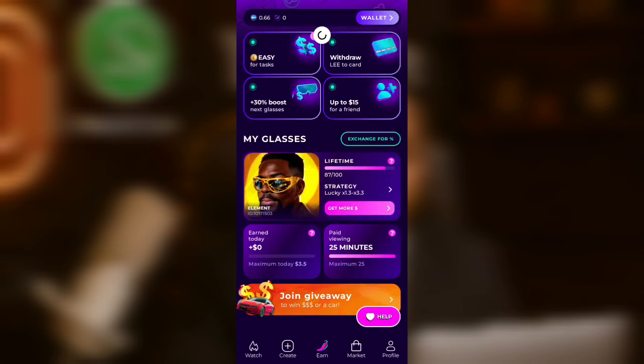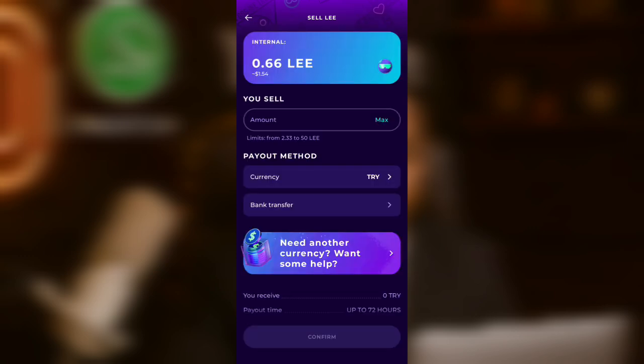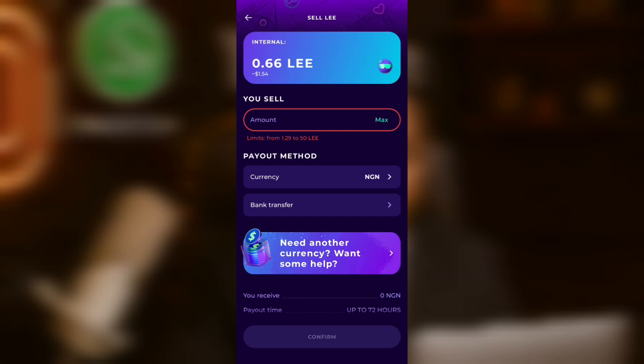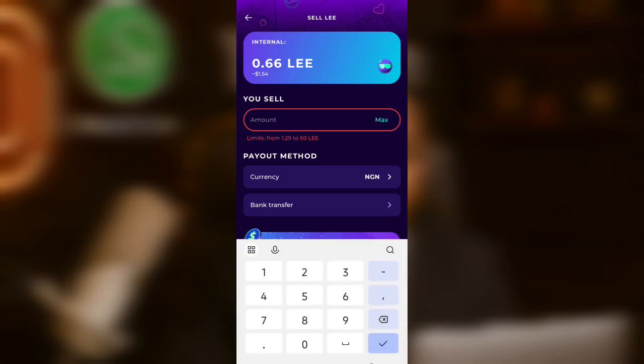When you reopen the Cheelee app, come back and click on withdraw to card. Then you can select Nigeria again, and then enter the amount. Then it's going to take you in. Take note, you have already minimized the first page.